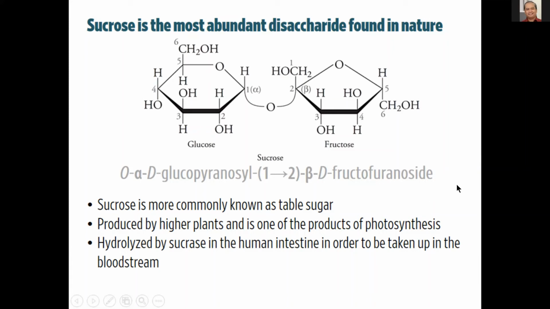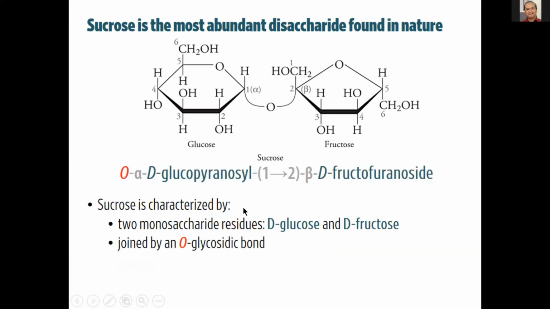It's not a furanose because this is a glycoside, because a sugar bonded through its anomeric carbon, as I mentioned, is already a glycoside. Okay? So they're 1,2 linked.